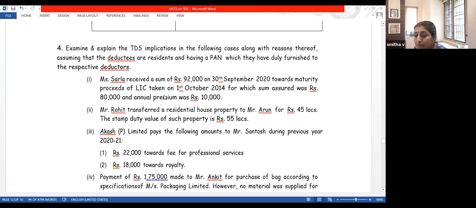Actually, the policy amount was for 80,000, and every year Sarala had paid an annual premium of 10,000. So right from 2014, 2015, 2016, 2017, 2018, 2019, 6 years she would have paid 10,000. 2020 she shouldn't pay because the due date is 1st October and the policy matured on 30th September.